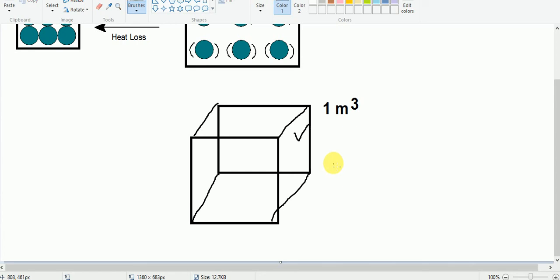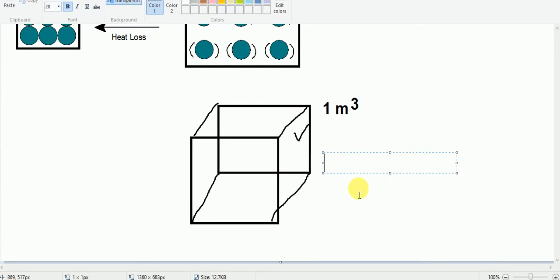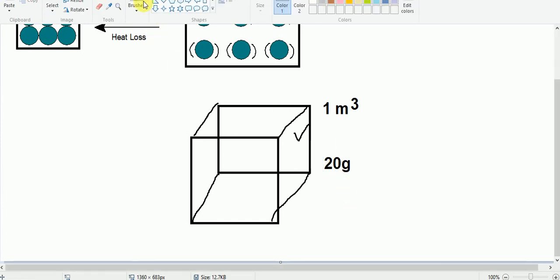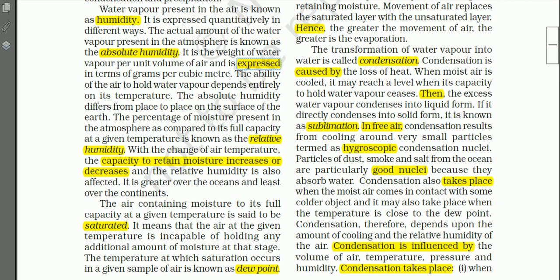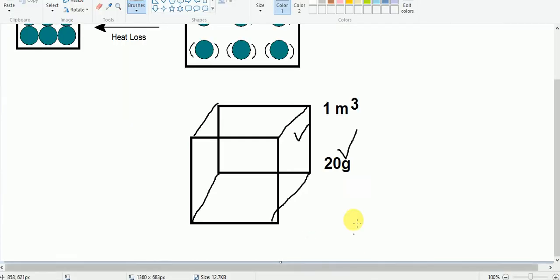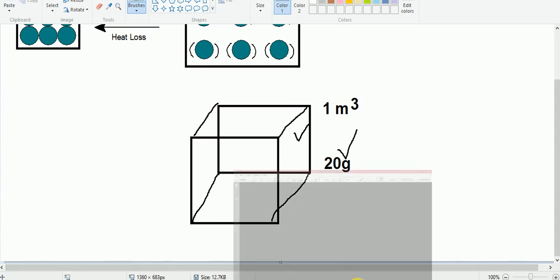For example, using an instrument, we find that the amount of water vapor found in this cubic meter of air is 20 gram. Okay, so this is what we call absolute humidity. See here, the absolute humidity is 20 gram per cubic meter of air. So it is expressed in this way.